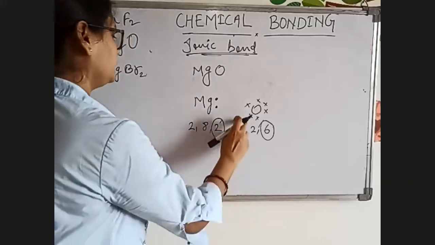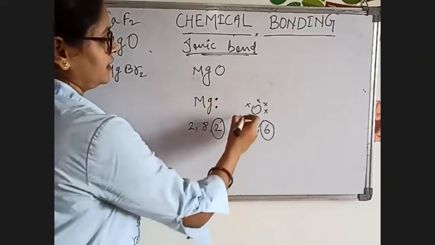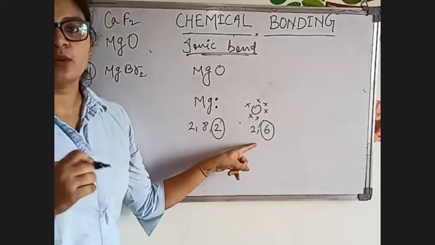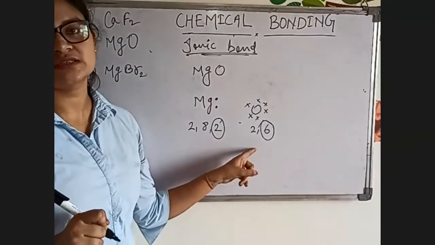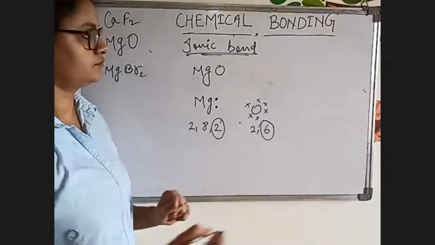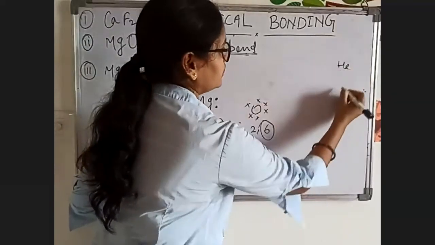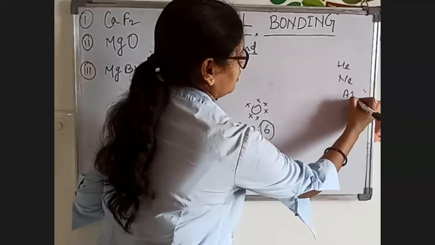Now, what happens? See, how many electrons does oxygen require to complete its octet? What is the nearest noble gas to oxygen? Tell me, helium or neon? Neon.